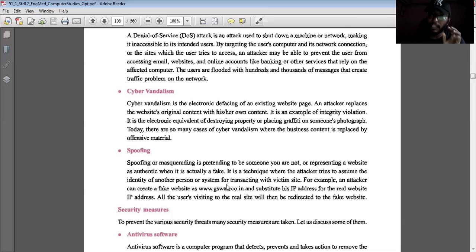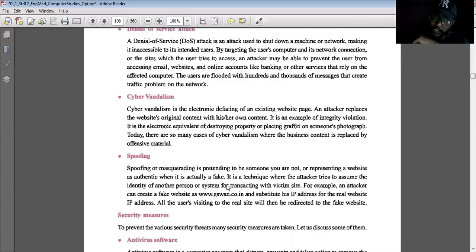In short, spoofing means we are pretending to be someone we are not. Suppose my name is Mr. X. I will be pretending to be Mr. Y. If Mr. Y has a textile business and already has a website of his own products, what I will be doing is working as Mr. Y, so whatever data or details are his will get to me. This is known as spoofing.